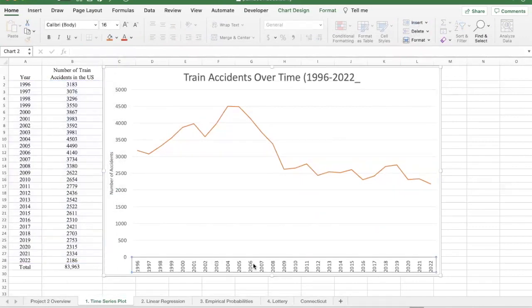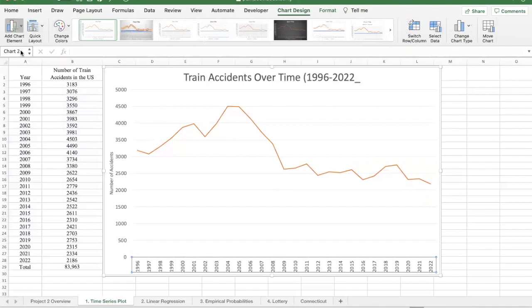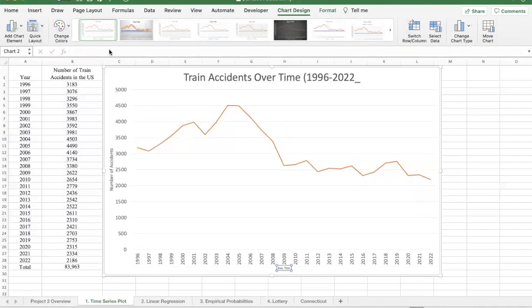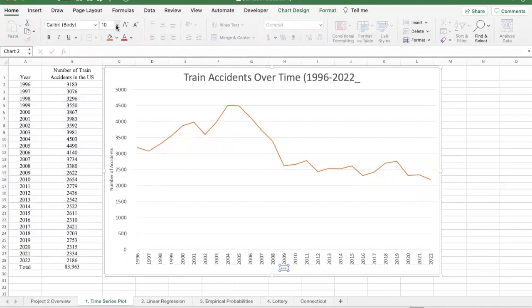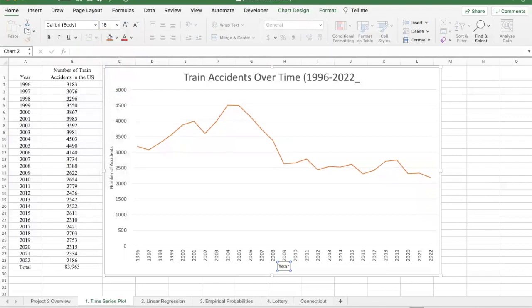So for the horizontal axis, same idea, chart design, add a chart element, but this time I'm going to do the horizontal axis. And, putting something that's clearly obvious to the reader, which is that this is the year. And then enlarge that a little bit to a bigger font, maybe 18. And this thing you can move, this legend or this title here, you can move wherever you'd like.